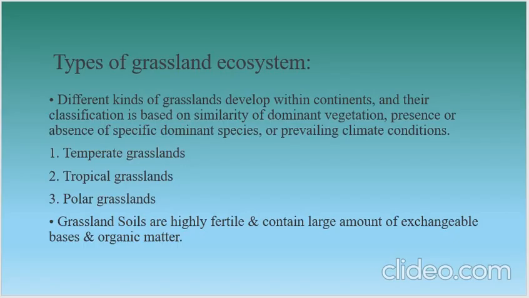Based on similarity of dominant vegetation, presence or absence of specific dominant species or prevailing climate conditions, grassland ecosystem is classified into temperate grassland, tropical grassland, and polar grassland. Grassland soils are highly fertile and contain large amount of exchangeable bases and organic matter.